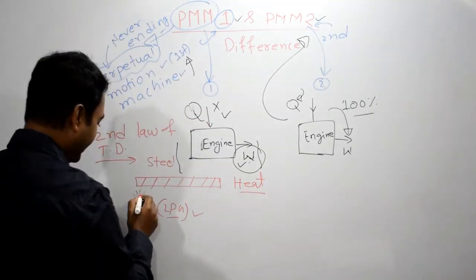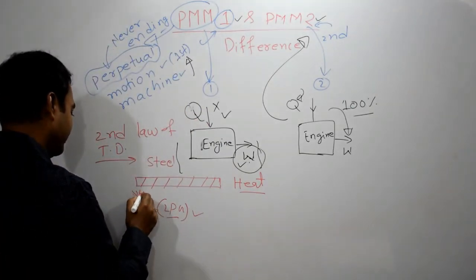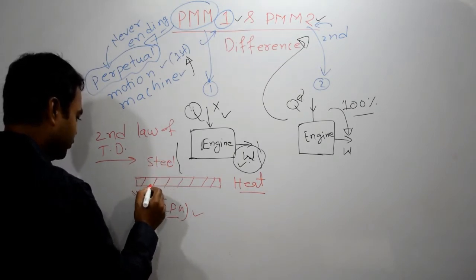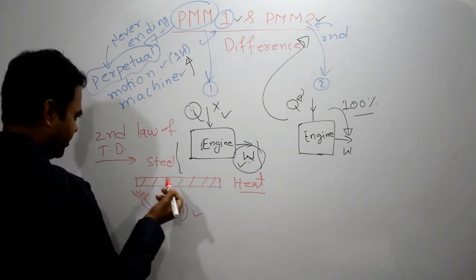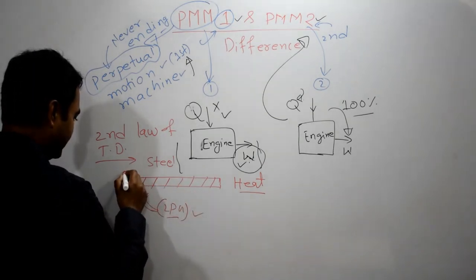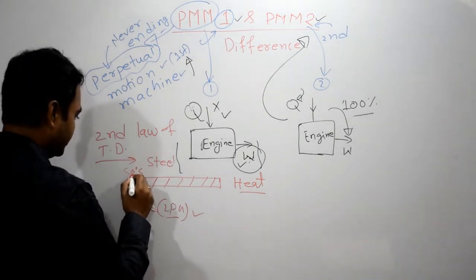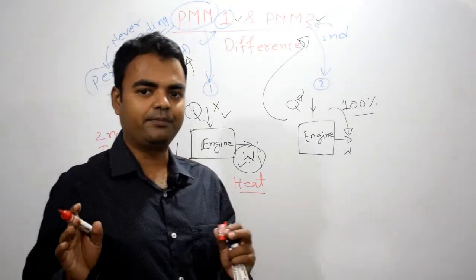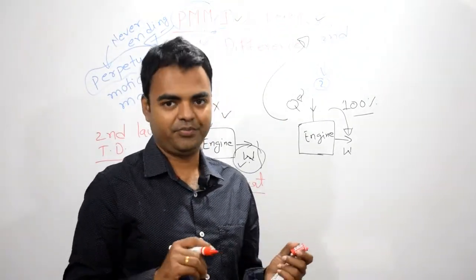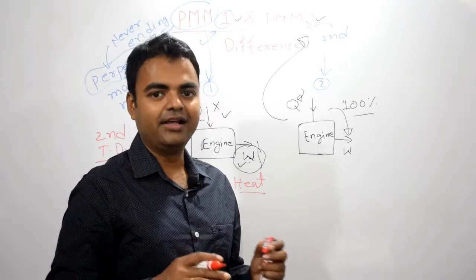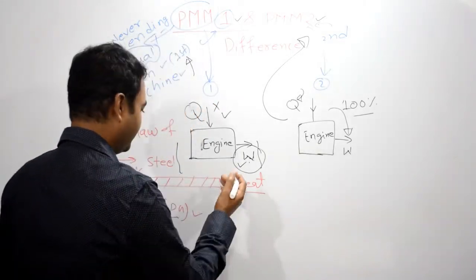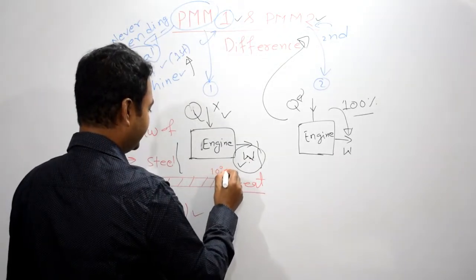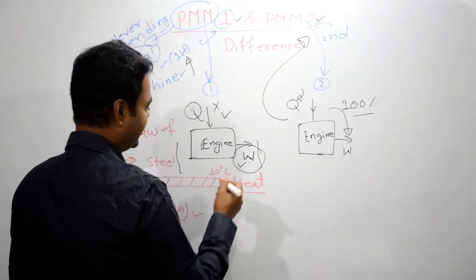So whenever we give heat to one end of this steel, what will happen? The temperature of this portion will increase. Let's say after a few minutes, its temperature rises to 50 degrees centigrade. Now in India, most places are in cold time right now. So steel is a good conductor of heat. That means the other end will be in equilibrium with the environment, right? It's around 10 degrees centigrade. Let's say 10 degrees centigrade.